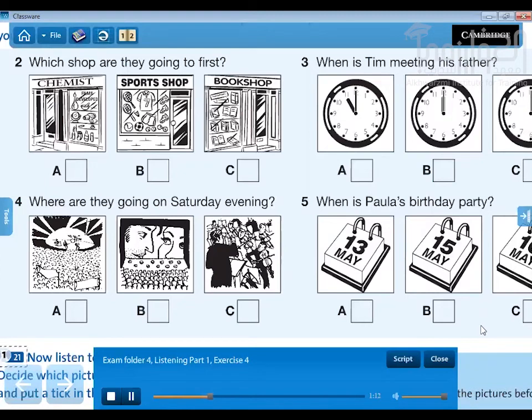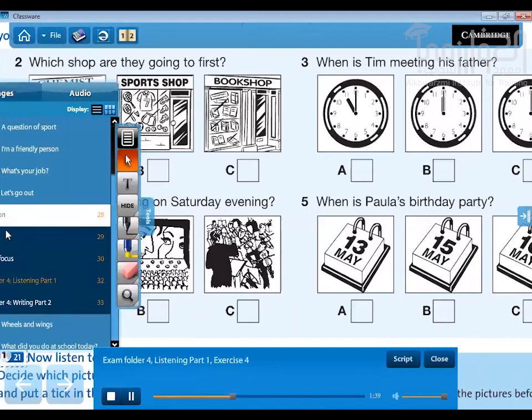3. When is Tim meeting his father? Have a good time, Tim. Don't forget we're meeting tomorrow morning outside the railway station at 11. Oh, Dad, that's much too early. I'm going out with Simon tonight. We're spending the evening at a nightclub. We're staying there till midnight. I can't meet you until the afternoon. 2 o'clock is better. OK, but don't be late. And have a good evening.